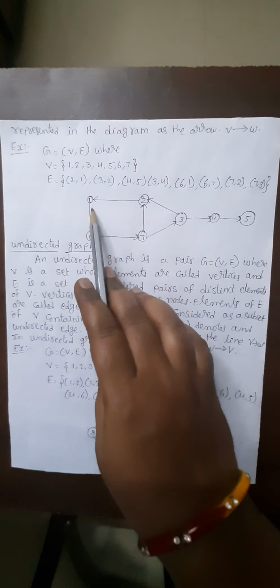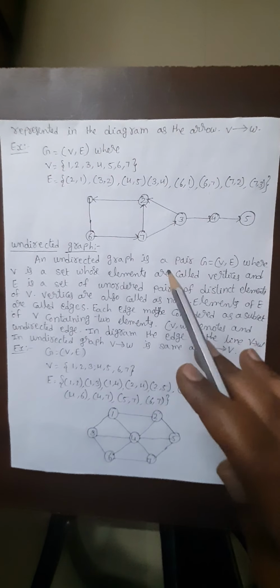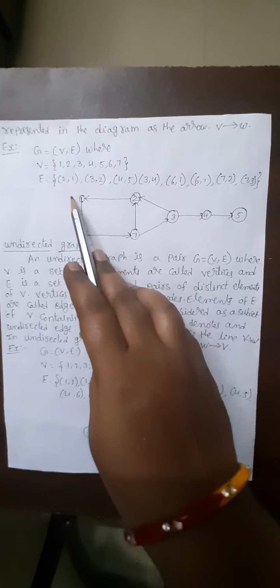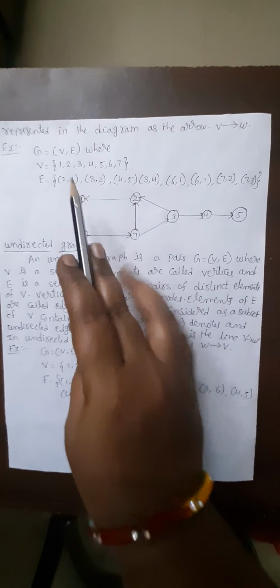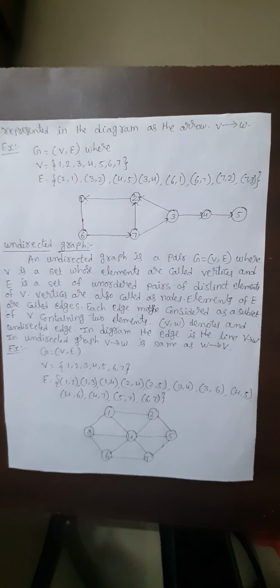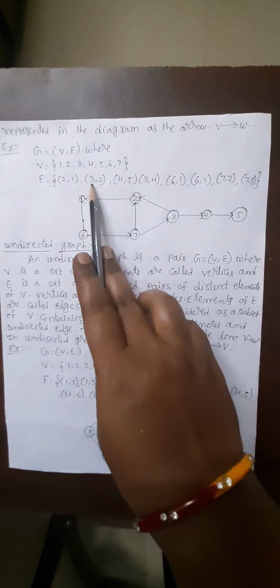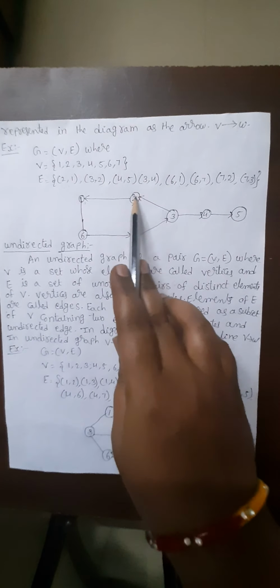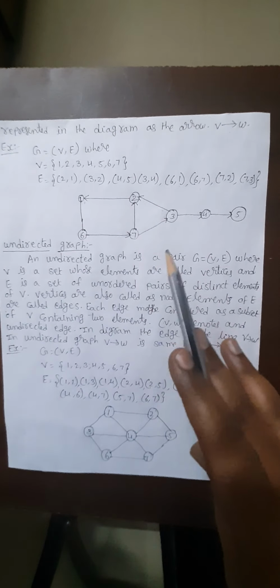See here 1, 2, 3, 4, 5, 6 and 7; these are the vertices I have represented. For 2 to 1, this is a directed graph, and we use an arrow mark because there is only one way. From 3 to 2 there is a way, but no way from 2 to 3.